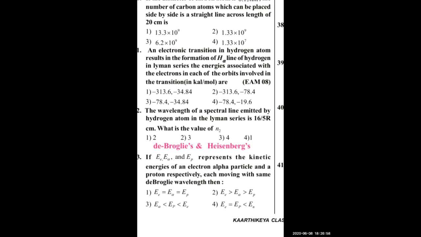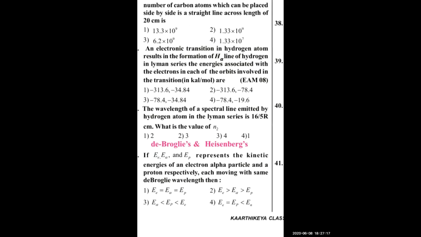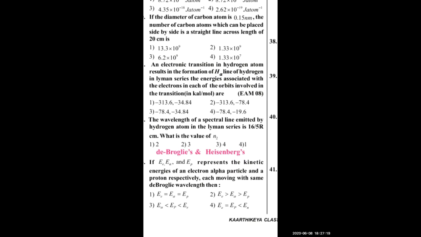EAP represent the kinetic energies of an electron, alpha particle, and a proton respectively, each moving with the same de Broglie wavelength. So the wavelengths are the same. When their wavelengths are the same, what can you say? Very simple logic. Lambda is equal to h by root over 2m EK, the kinetic energy relation.